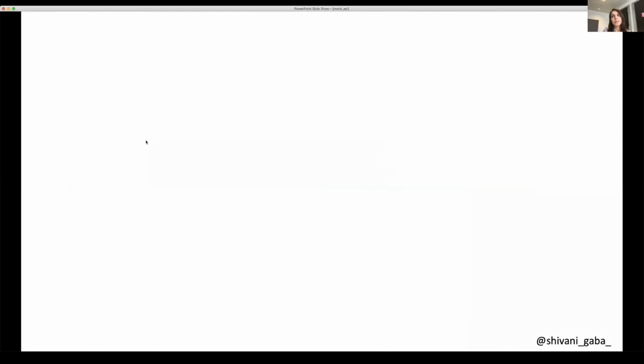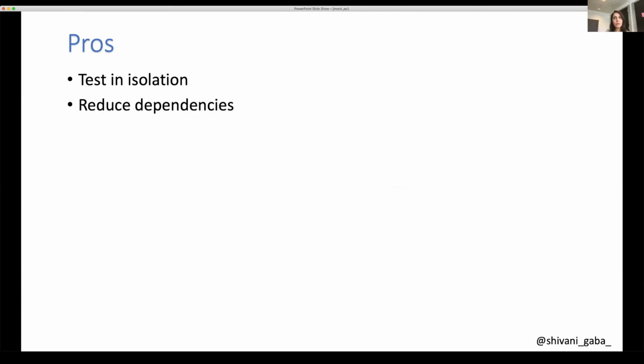With this, I'll wind up and talk about the pros. We saw how to test a system in isolation and how to reduce dependencies. Stubbing helps us do parallel development, like we saw when the profile API is not ready and our API is. Stubs are very reliable because we set them ourselves and they are not dependent on anything.